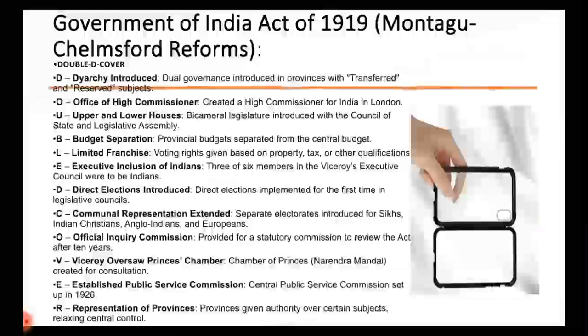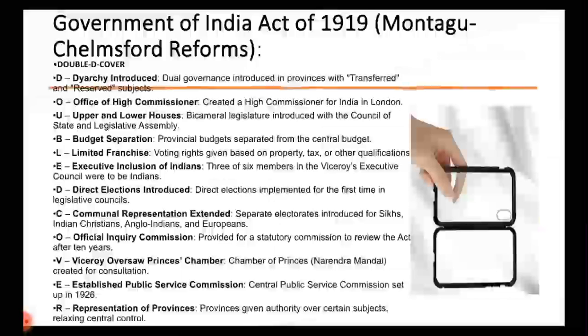Upper and lower houses: the bicameral system started, the double D house. B is budget separation. L is limited franchise, based on property, tax and qualification or education. D is direct election introduced. C is communal representation extended. O is Official Inquiry Commission provided for the Statutory Commission, which is called the Simon Commission later, right? V is Viceroy oversaw Prince's Chamber. Then we have the establishment of the Public Service Commission, the Central Public Service Commission.